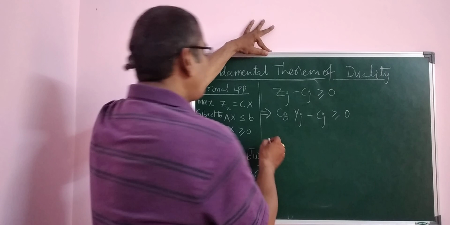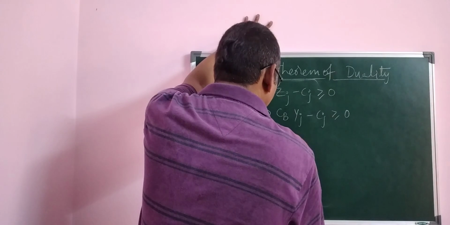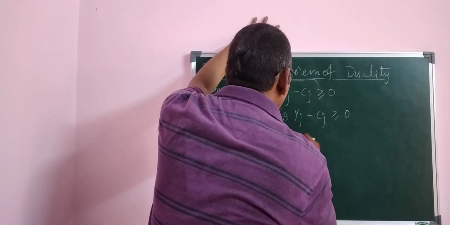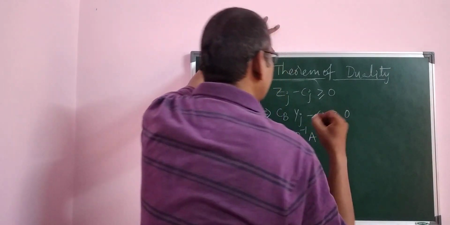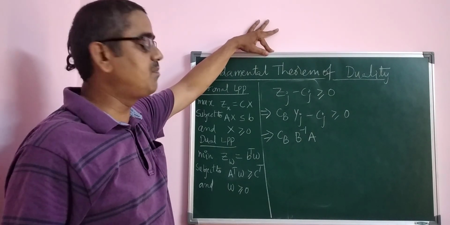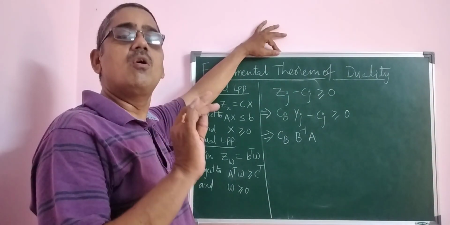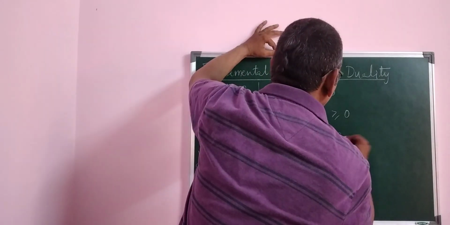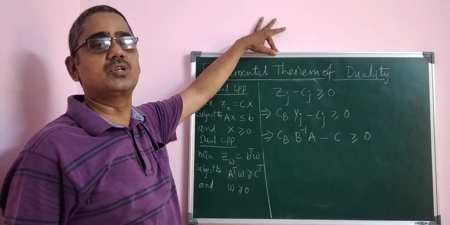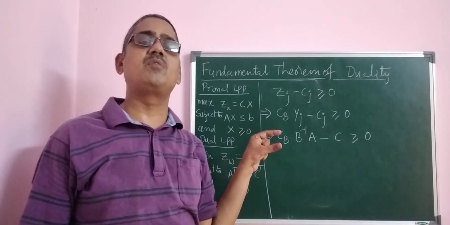Okay? So now I convert everything in terms of the matrix form only. What is the formula of yj? That is the factor you must know. The formula is B inverse a. Like B inverse b is the formula of the initial solution, yj is nothing but B inverse a. If you calculate B inverse a, you will get all the values of y. That is another particular formula it is required to know. Minus c, it is greater than or equal to 0. So CB B inverse a minus c is greater than or equal to 0. Now this is the condition for optimality of the primal linear programming problem.